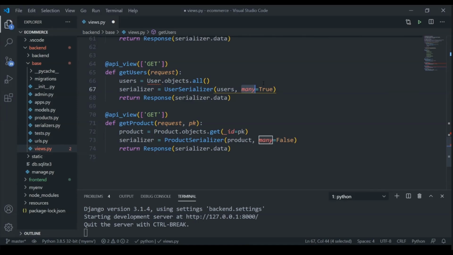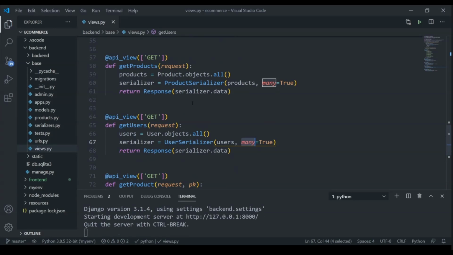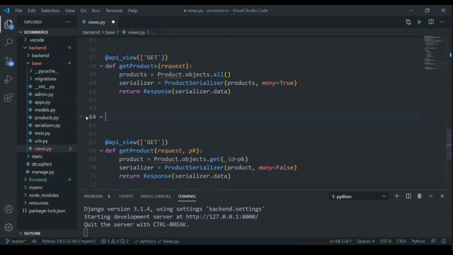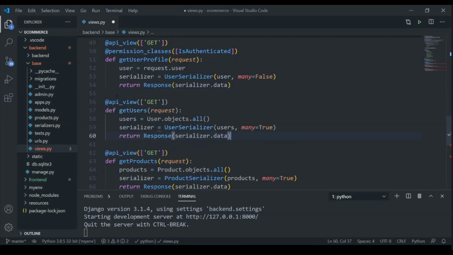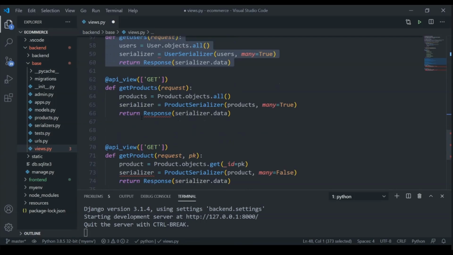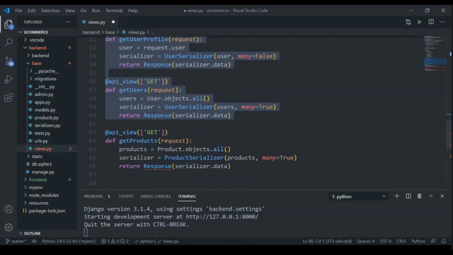So we want to get all the users, so we have our view for our users, and I'm actually going to copy this and paste this just under our get user profile. So I want the users to be next to each other, and then the products.